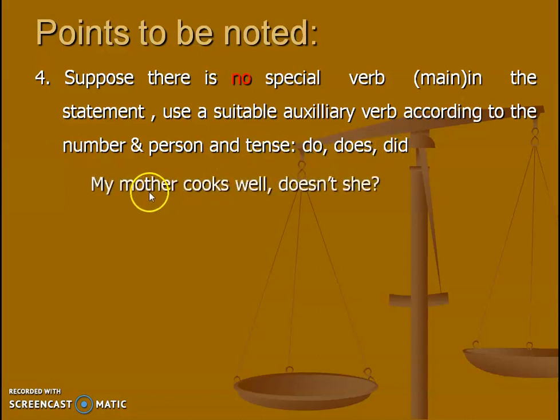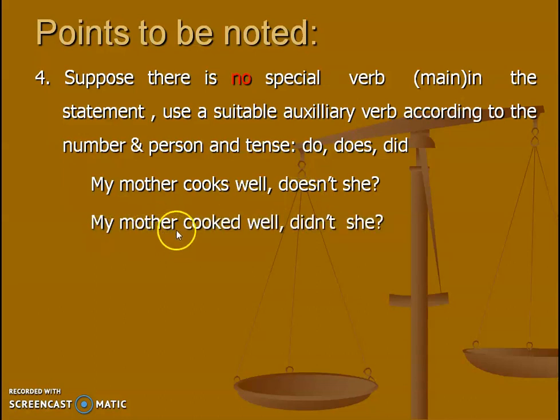For example, my mother cooks well. Here cooks is the main verb. So we use the suitable verb as does. So the answer is doesn't she. Let us see this example. My mother cooked well. The main verb is in the past tense. So we use the corresponding past form of the verb as did. So the answer is didn't she.